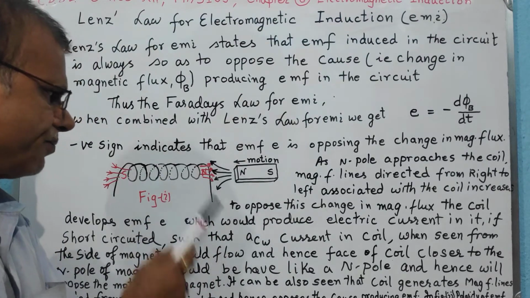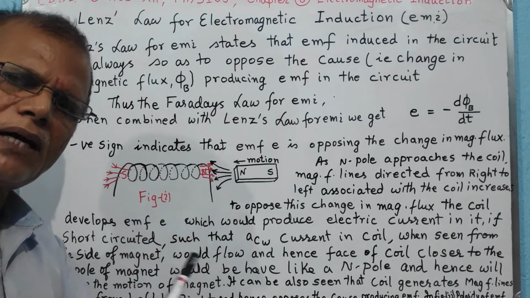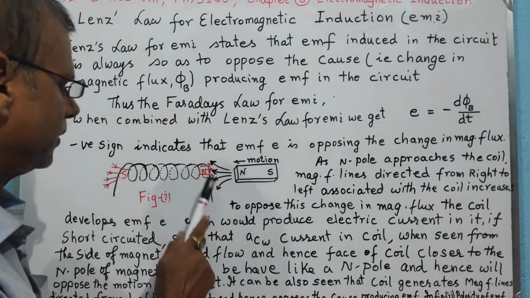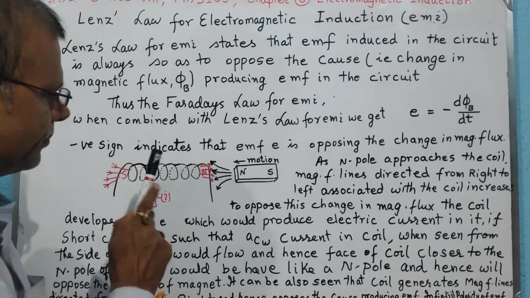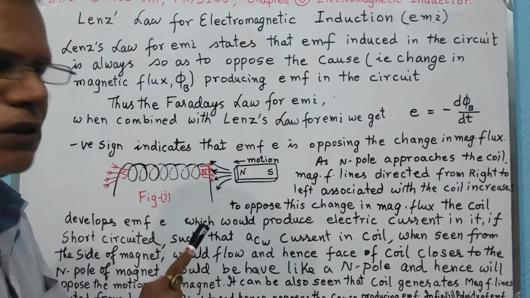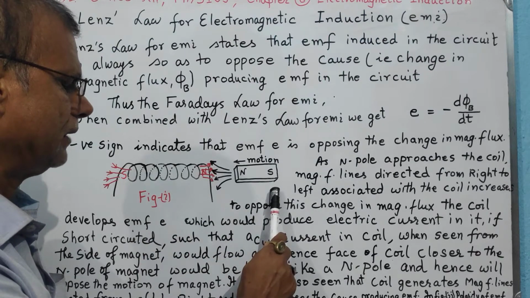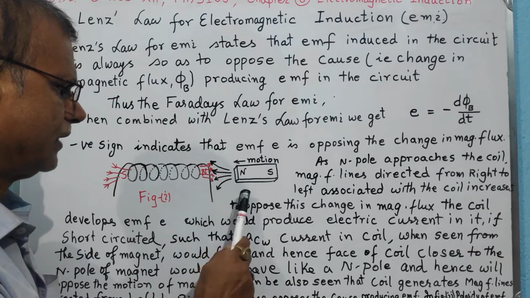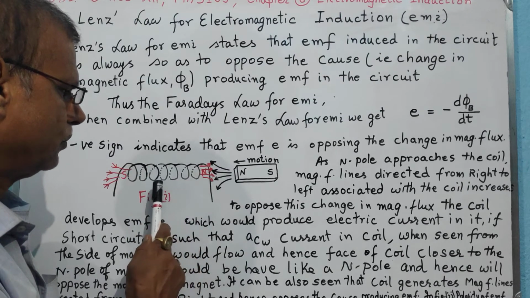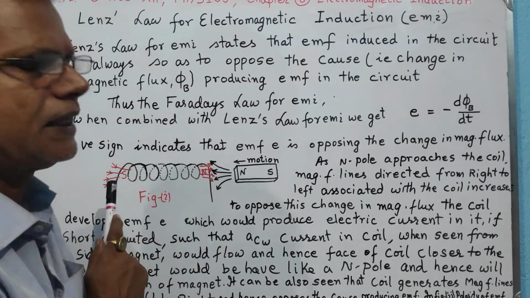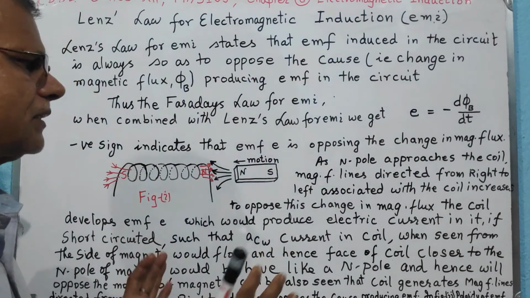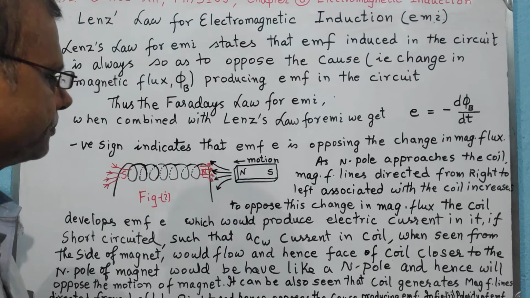So the EMF produced in the coil will try to undo the cause, which means it will try to produce magnetic field lines directed from left to right, so that the cause is opposed.